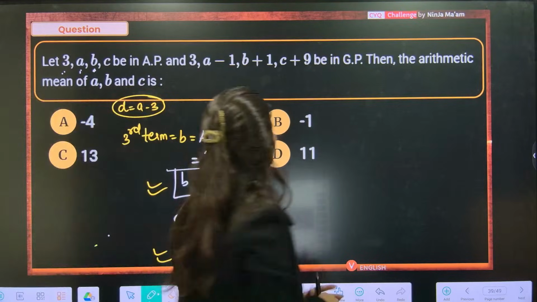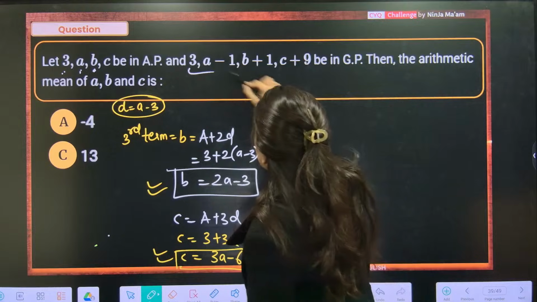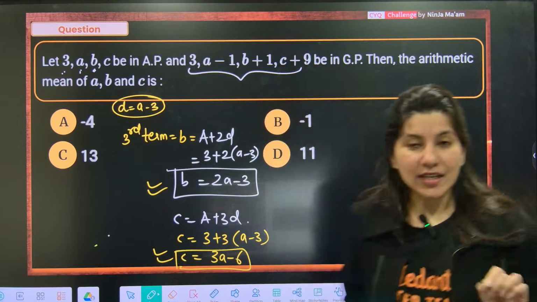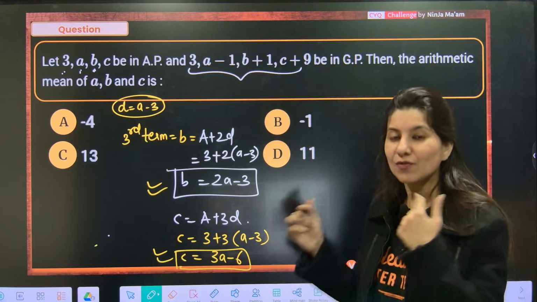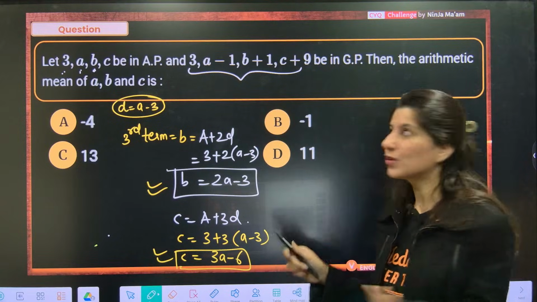Now 4 terms are in GP. Whenever you see random 4 terms in geometric progression, what I am going to tell you is going to work every time.